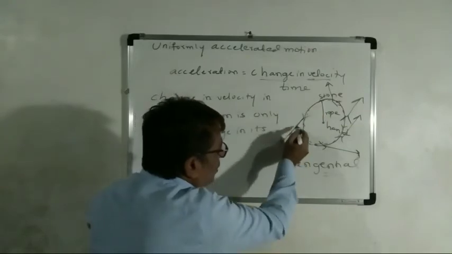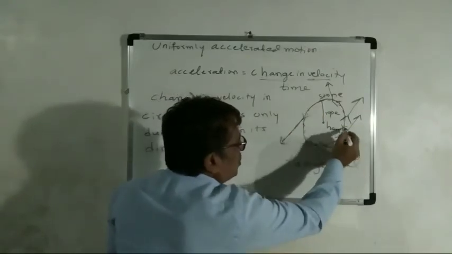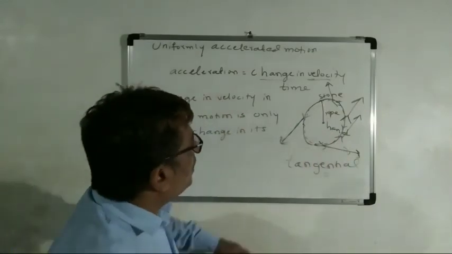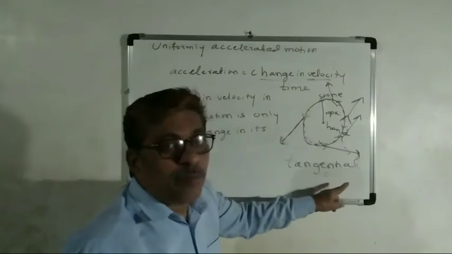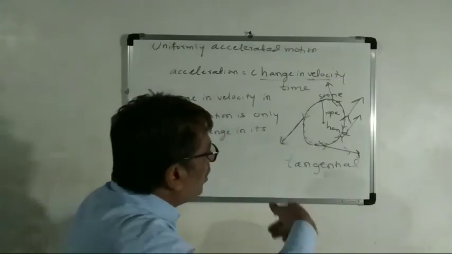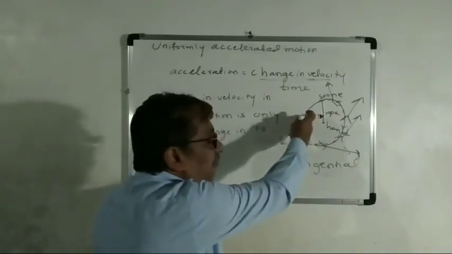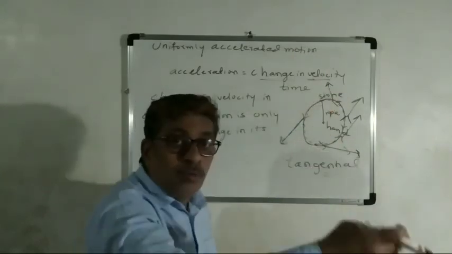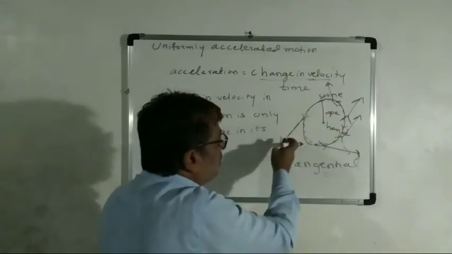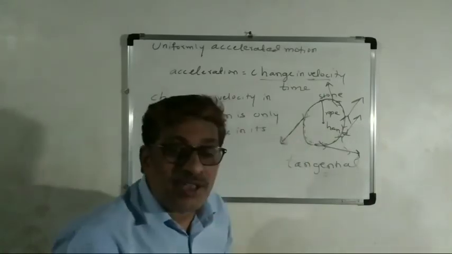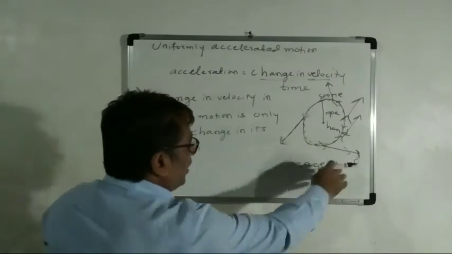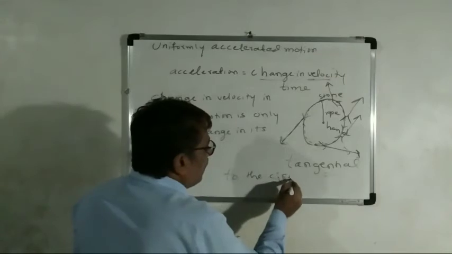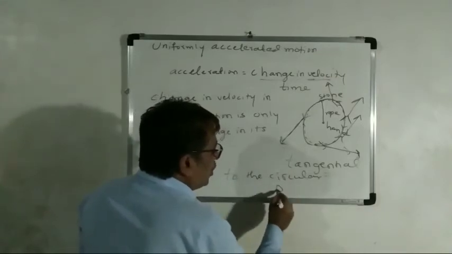So at every point it will be a straight line. This straight direction we are calling tangential. So in circular motion, when you release the rope, it moves in a straight line, tangential to the circular path.